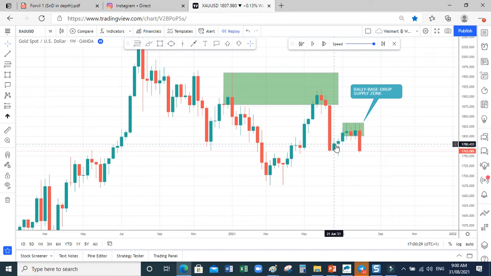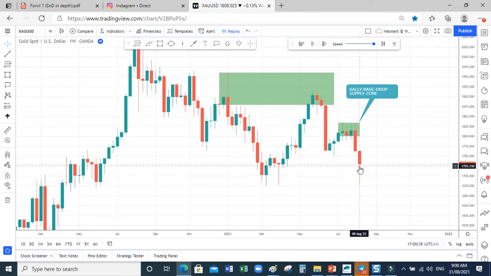So this is a demand zone. Can you see it? This is a demand zone. Price will react there. So if you get to refine this into time frame, you will see that this place is what? This place is a flag, right? It's a flag.